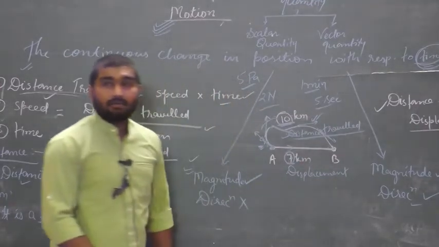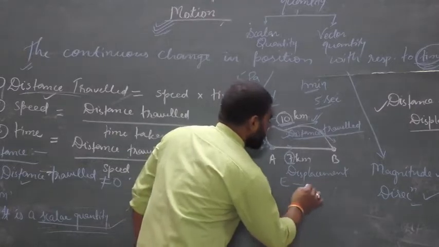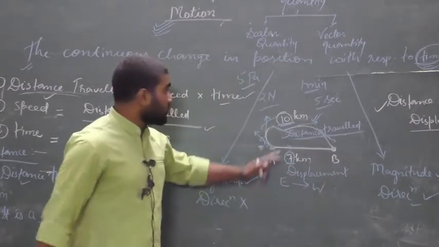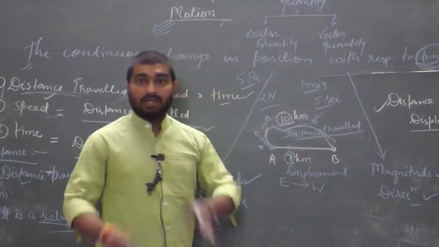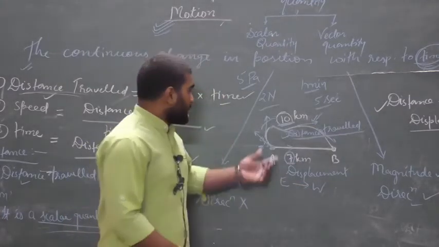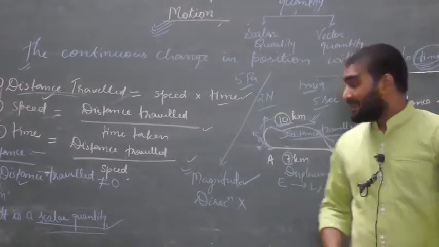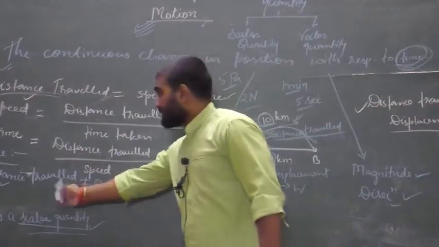And what is the direction of the distance traveled? Then you will say, sir, it is moving from east to west, because it is not changing its direction. So we can say displacement is a vector quantity and distance traveled is a scalar quantity.